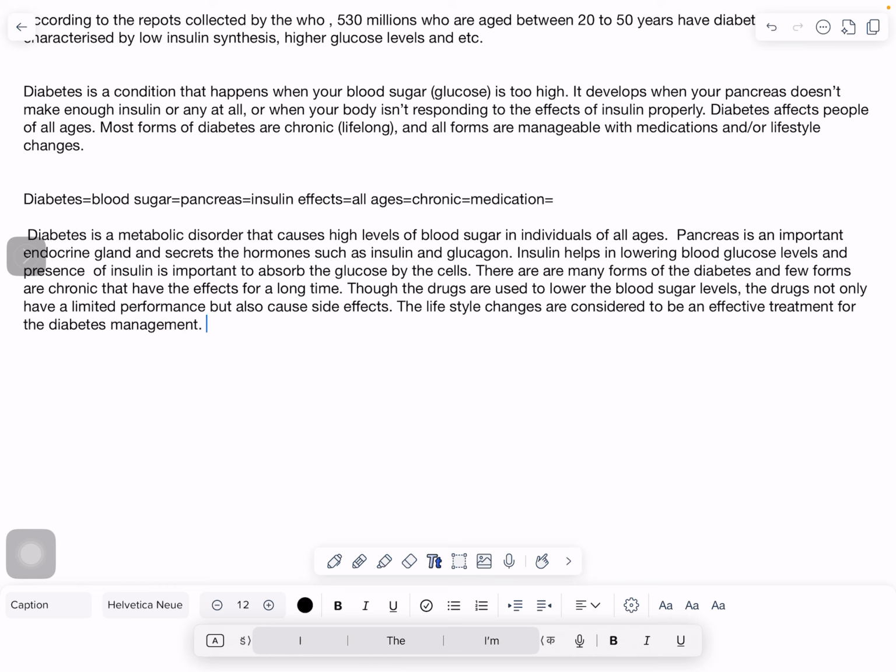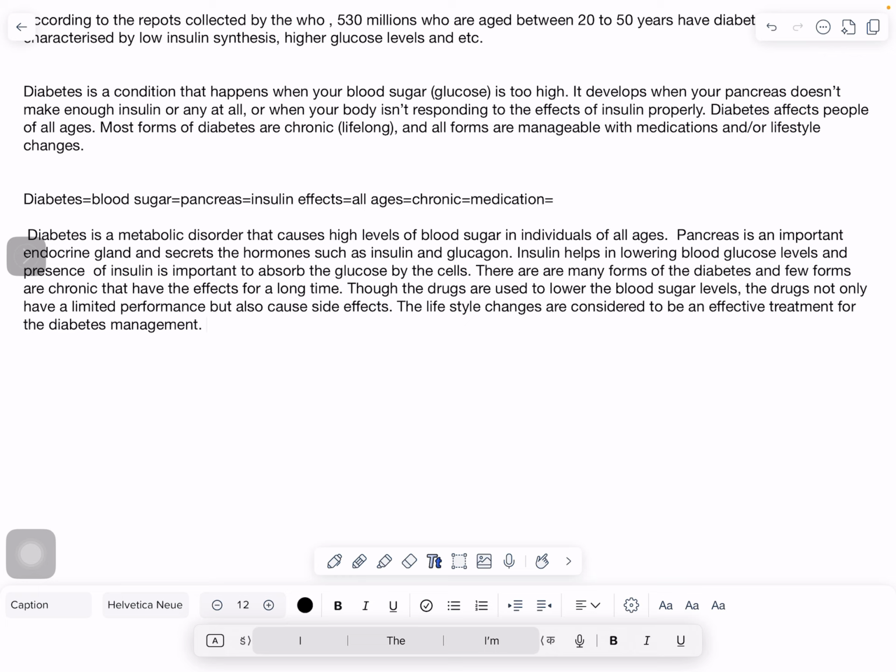So this is how we can write in our own words, so that we can avoid plagiarism. You take the keywords from the text that you have copied, and then write in your own words using those keywords.